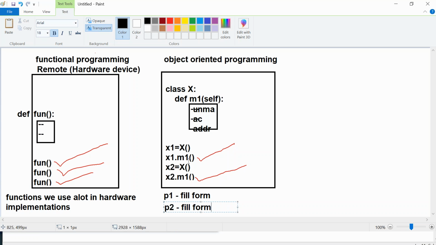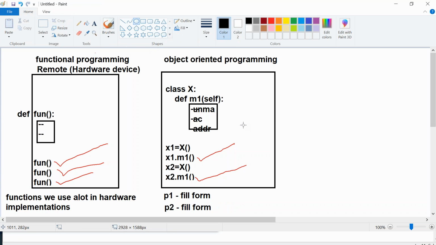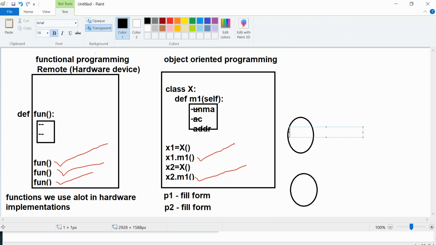So that's the reason when M1 is executed with X1, you get a separate object, and this is the object holding the first person's details. When x2.m1 is executed, you get a separate object. As I told you, all the Nagarjuna information will come and sit here, and here all your information comes and sits. Different people's information comes and sits here. So that's how your methods work.